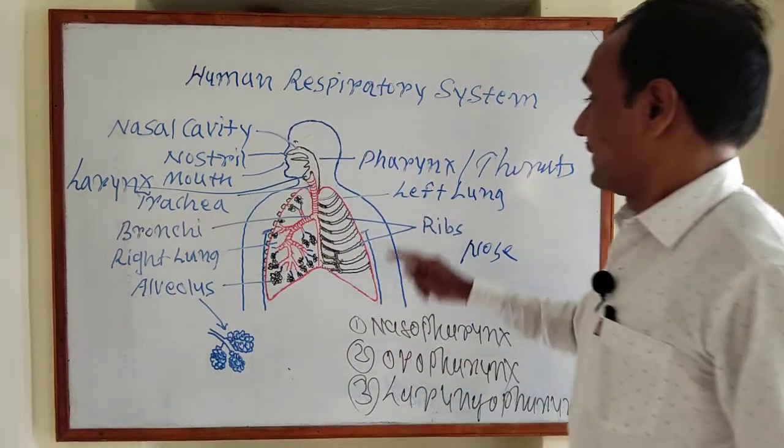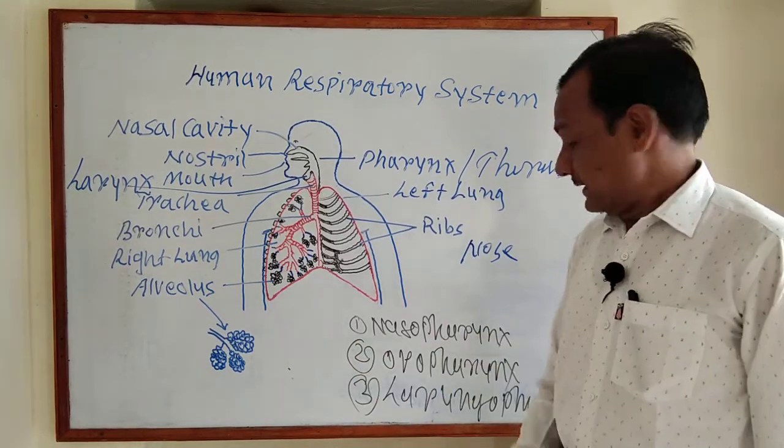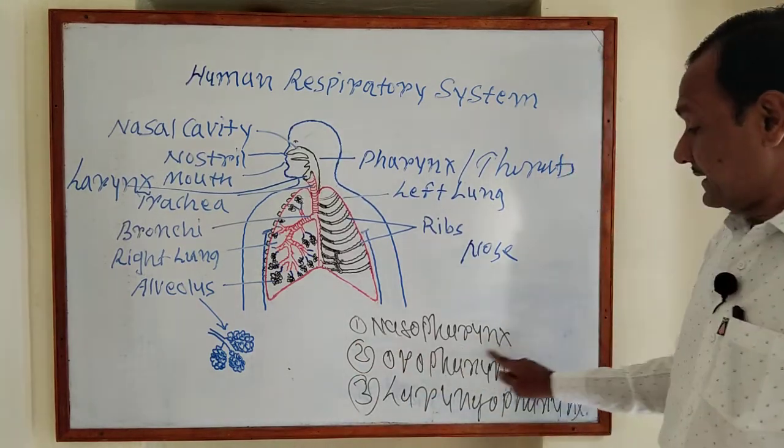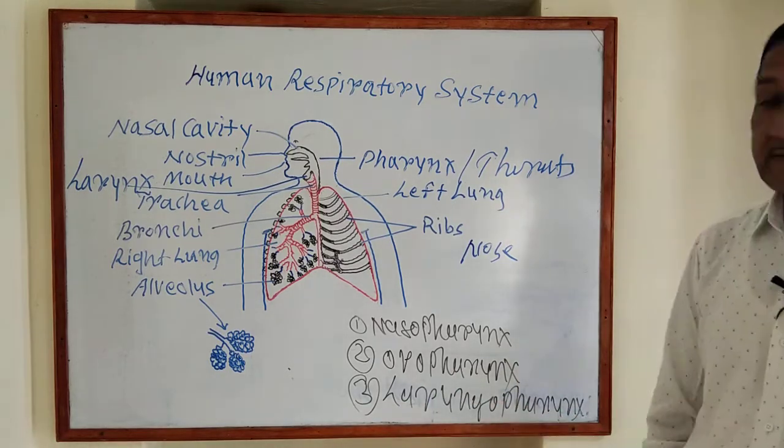What are the parts of the pharynx? Again, it can be divided into three parts: nasopharynx, oropharynx, and laryngopharynx.